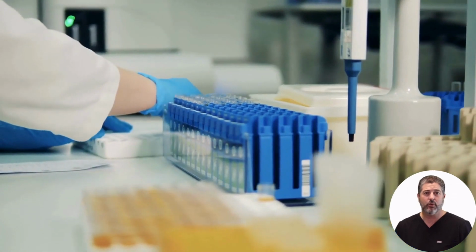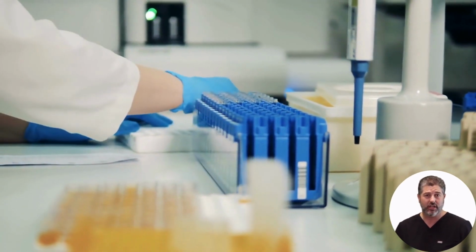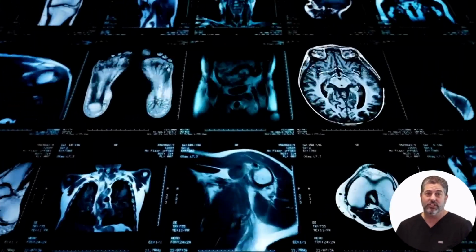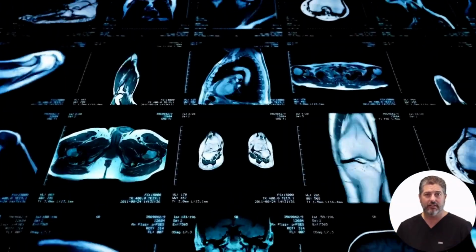Recovery time varies widely depending on the specific procedure and the individual's overall health. Overall, the goal of regenerative medicine is to restore function and quality of life by healing the body from within.